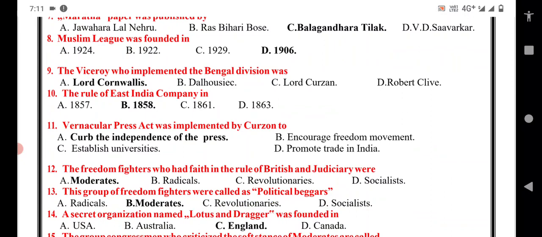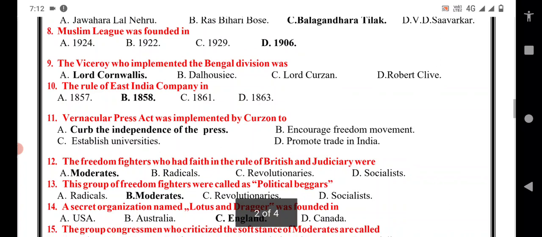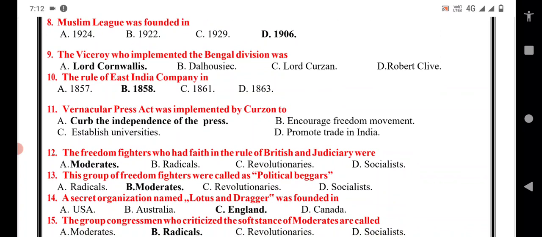The viceroy who implemented the Bengal division was Lord Curzon. Okay, Lord Curzon is the correct answer. Lord Cornwallis, Lord Dalhousie, Robert Clive. So here the Bengal division was made by Lord Curzon in 1905.